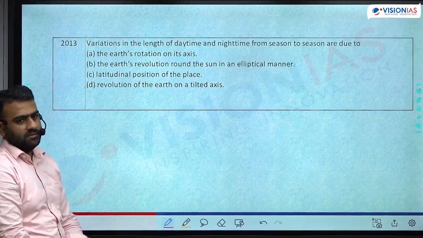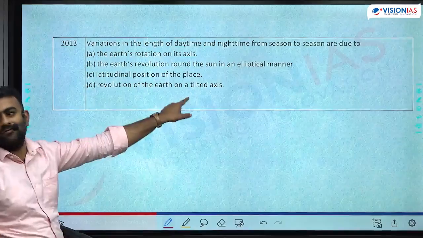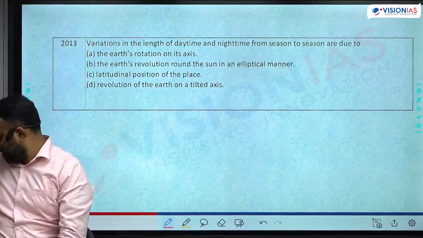What is the answer? Revolution of the earth on a tilted axis of rotation. Okay, that is the answer.